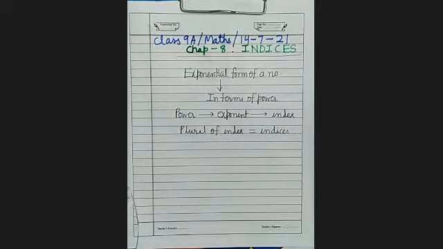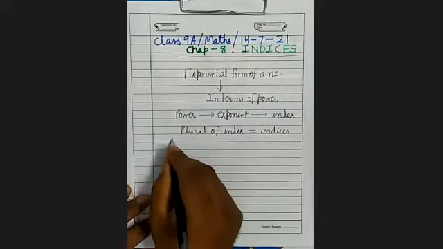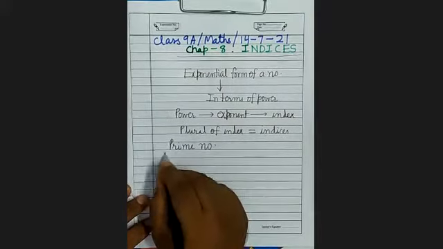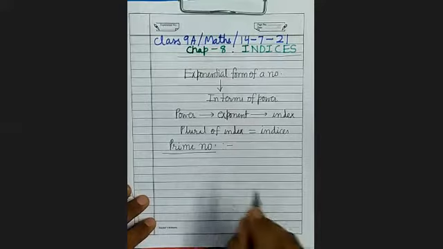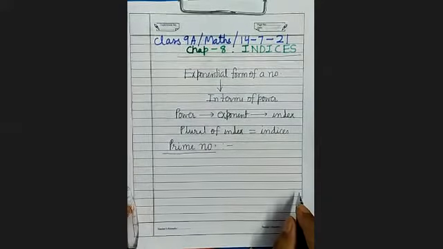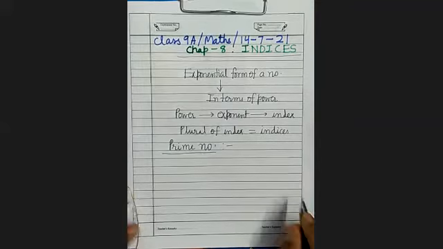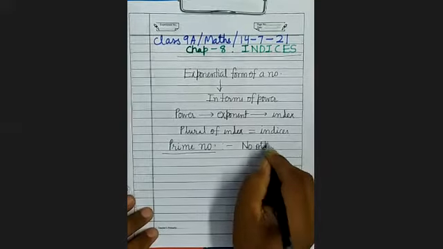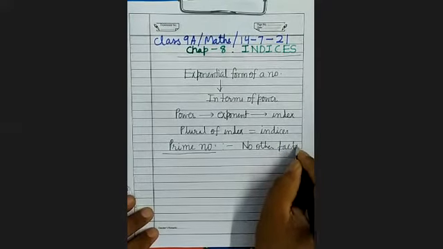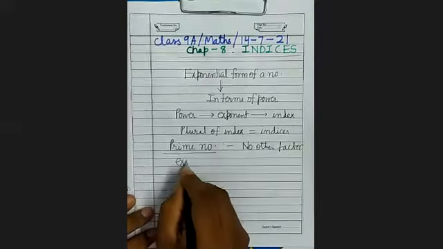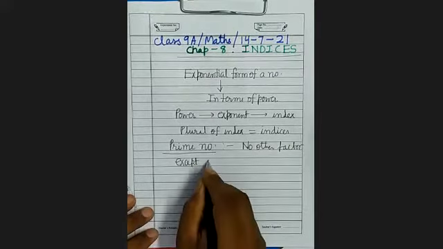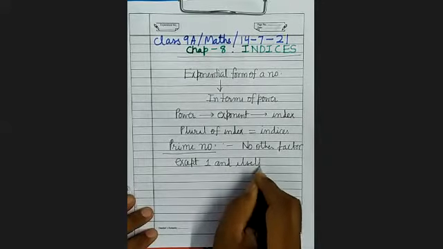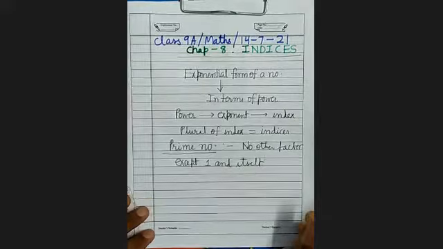Now there is one more thing, prime number. Prime number means any number which has no other factor except one and itself.